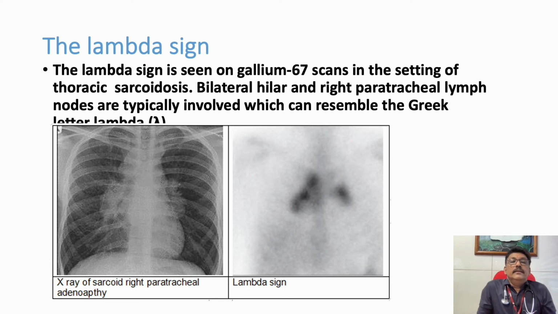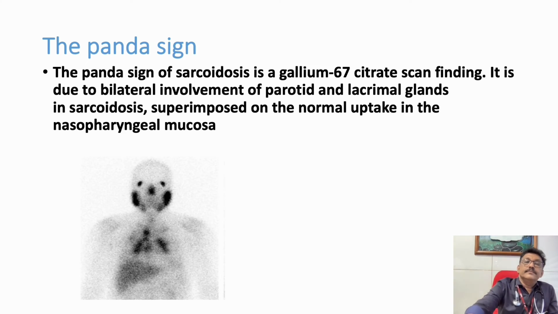Lambda sign is seen in gallium-67 scans in the setting of thoracic sarcoidosis. Bilateral hilar and right paratracheal lymph nodes are typically involved, which can resemble the Greek letter lambda. So that is the lambda sign. But all these things are not required. These are explained theoretically. But a clinical examination, a good X-ray, and a good pathology report will pick up sarcoidosis.